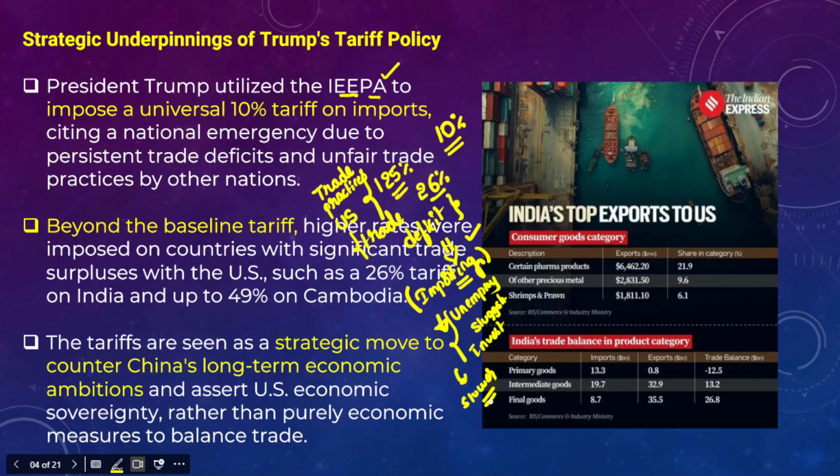And because of this particular reason, US President Donald Trump has been adopting this tariff route to bridge the existing trade deficit between the US and other countries, and also to boost domestic manufacturing.